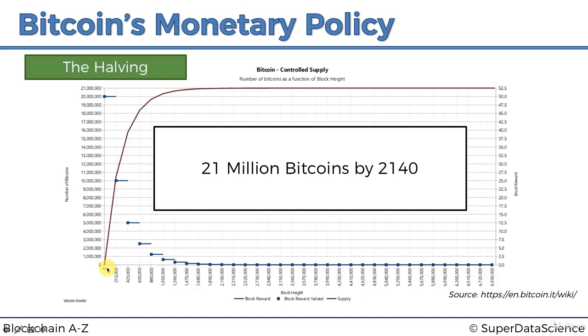Then on the other hand, you have the number of bitcoins, the supply. So you can see how many bitcoins are going into the system. So there's 210, 420. Every square here is about 4 years, if you think of it that way.